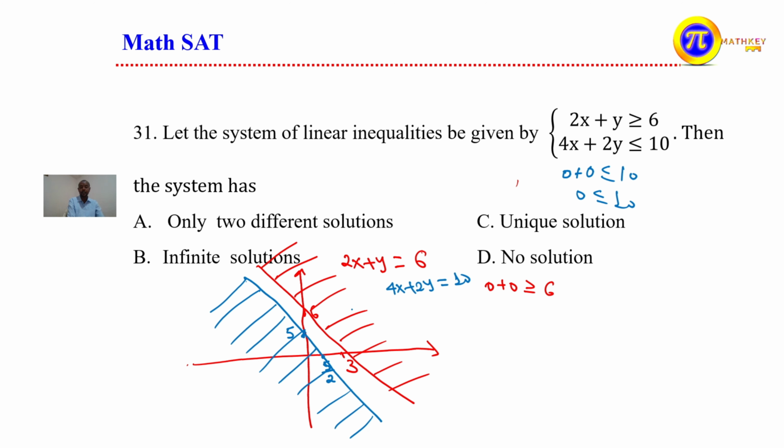As observed there, there is no intersection between the two graphs. This is the graph of 4x plus 2y is less than or equal to 10. And this one is 2x plus y is greater than or equal to 6. There is no intersection in between. This implies there is no common region for both the inequalities we have.